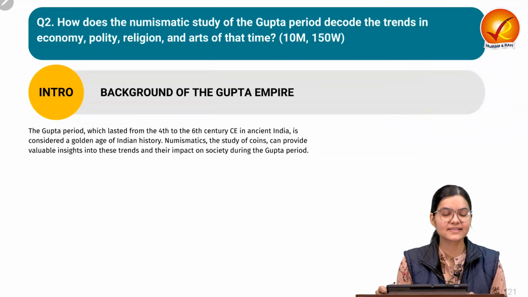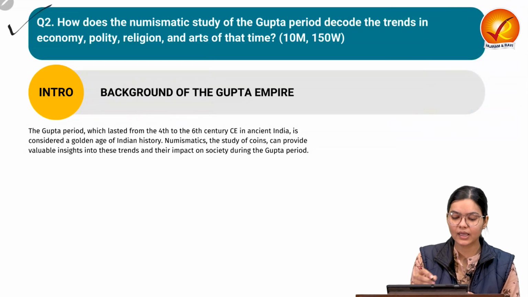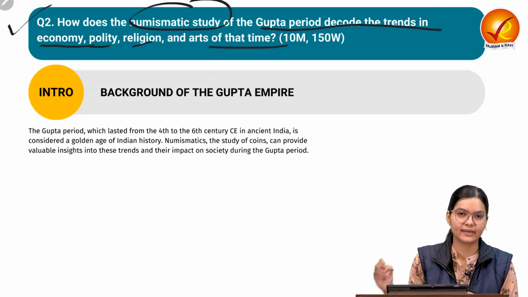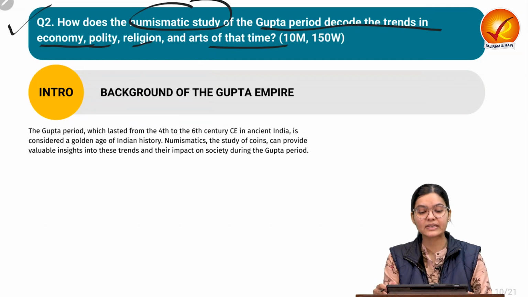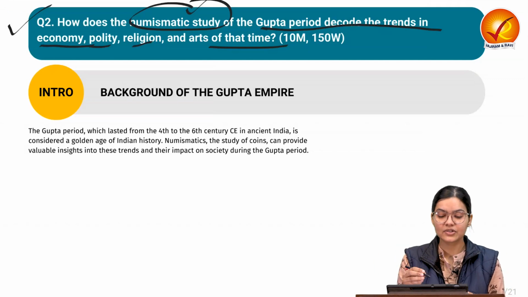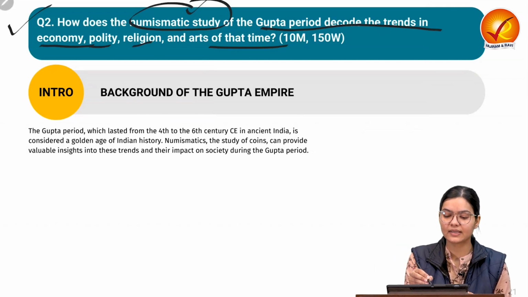Now let us discuss our second question, which says, how does the numismatic study of the Gupta period decode the trends in economy, polity, religion and arts of that time? So first of all, try to understand the demand of the question. It is asking how the numismatic study of the Gupta period helps us understand the polity, economy, religion and art. So what is this numismatic study?